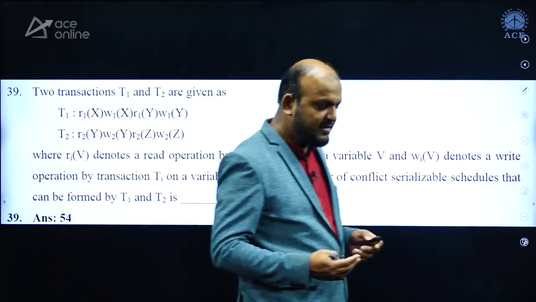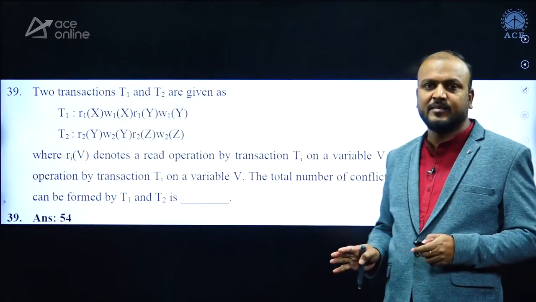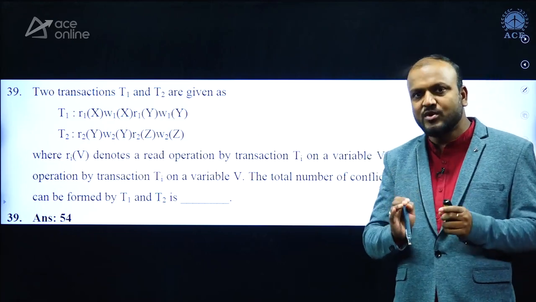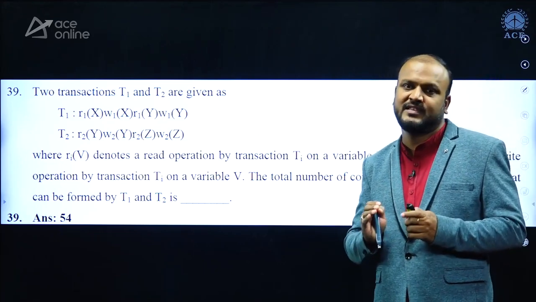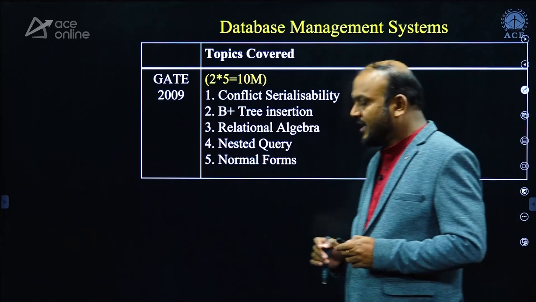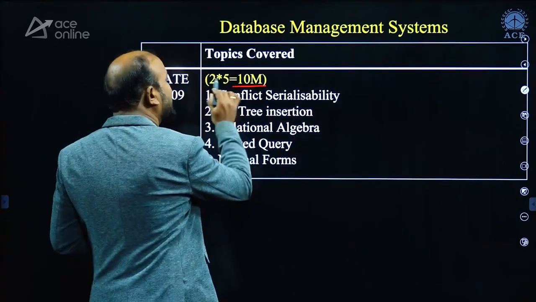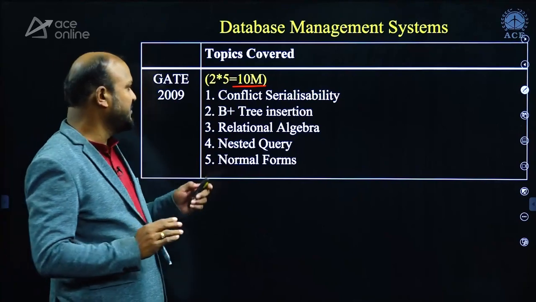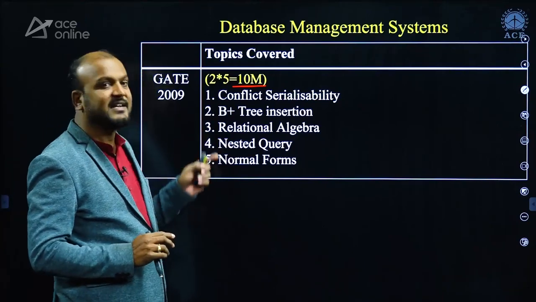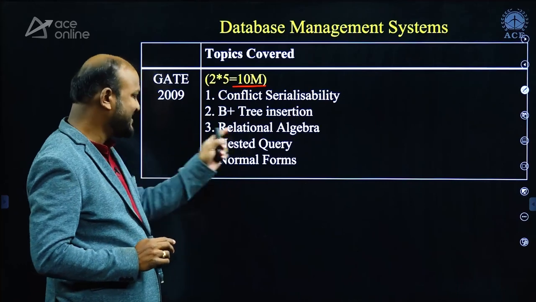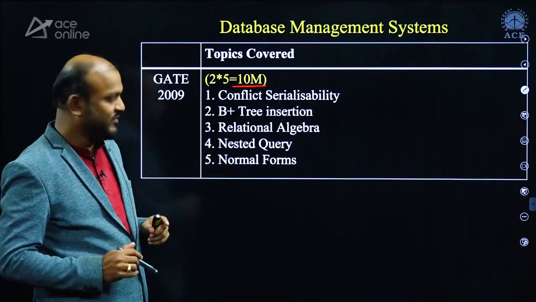This question is totally untapped, and to solve such questions, you require in-depth knowledge of the concepts. And in 2009, they asked 10 marks from DBMS. Concepts are conflict serializability, B plus tree insertion, relational algebra, nested queries, normal forms.